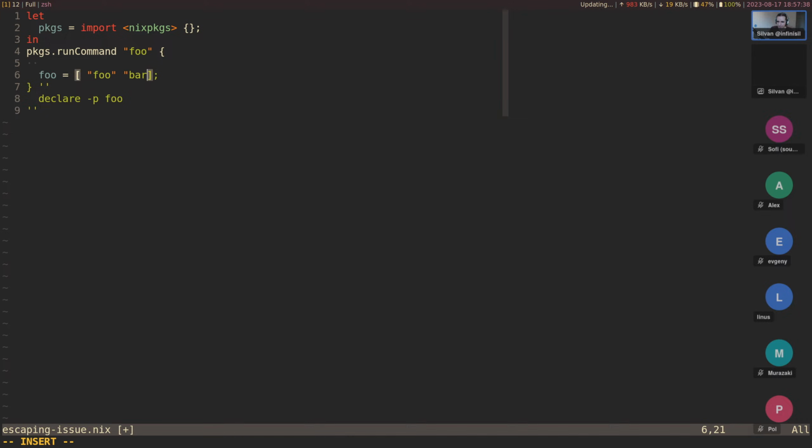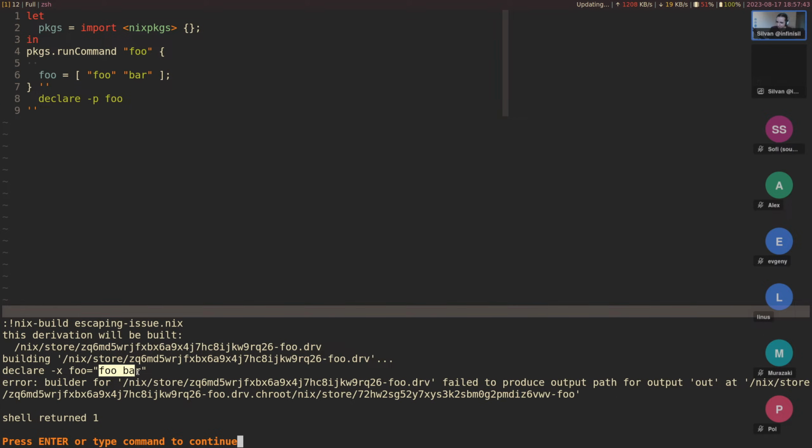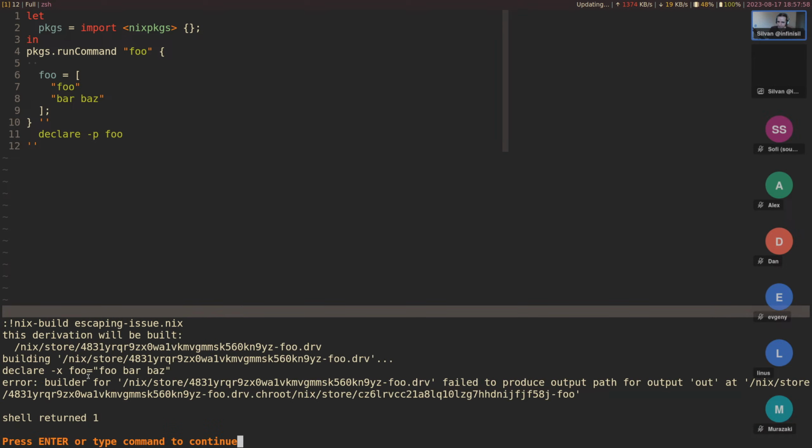We might have multiple elements, but these are just concatenated into one string with a space in between. So if we have foo bar and then baz inside of here, so we have only 2 elements, this doesn't work as expected. You get all 3 in one.